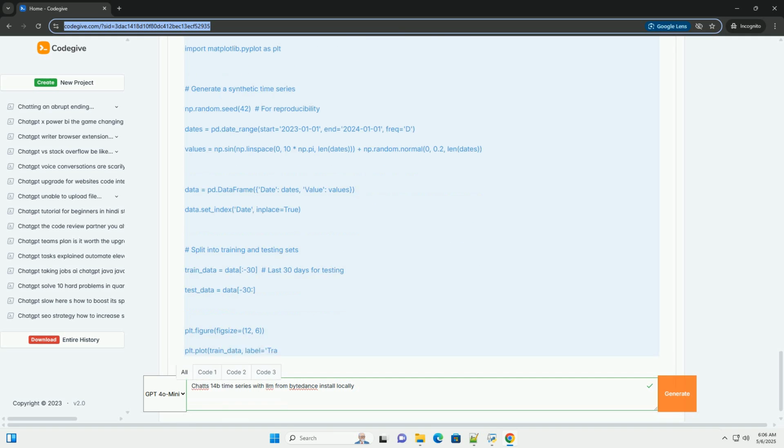Conclusion. Using Chat 14B for time series analysis is a promising approach, offering the potential to leverage the power of LLMs for tasks like forecasting, anomaly detection, and question answering. However, it also presents challenges such as high computational requirements and the need for careful prompt engineering. This tutorial provides a solid foundation for exploring this exciting field.